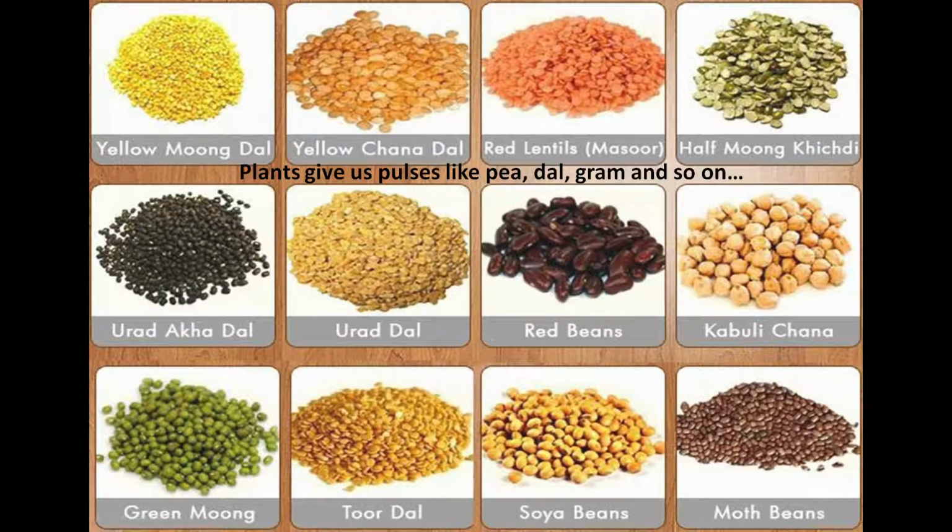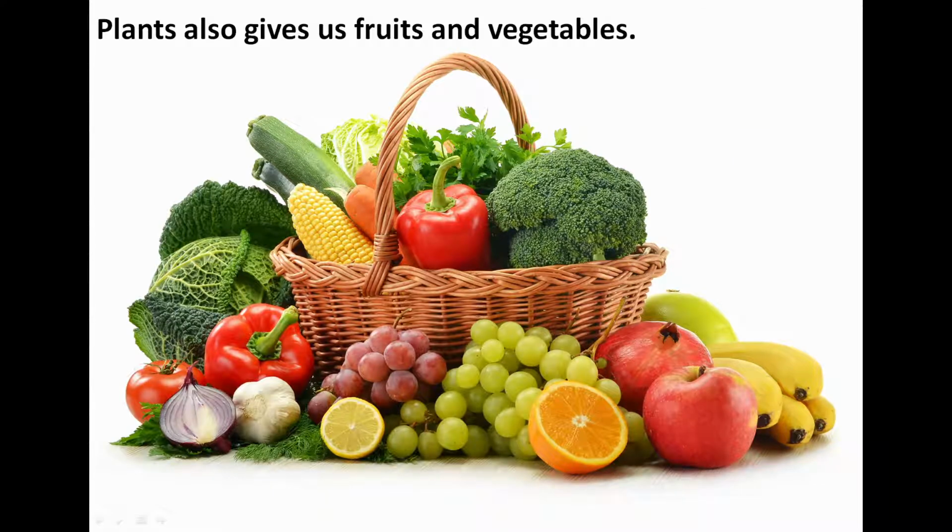Yes, so these are the different pulses that we take. When we take pulses and cereals together as food, we call them food grain. From plants we also get fruits and vegetables, and fruits and vegetables are very good for our health.